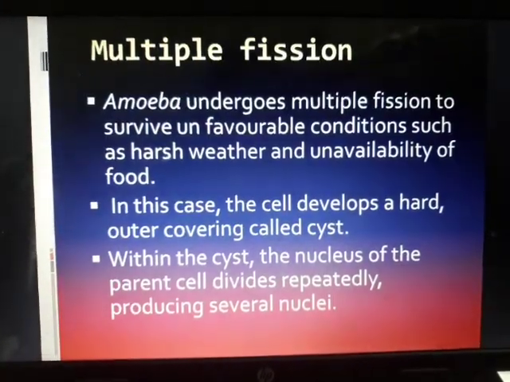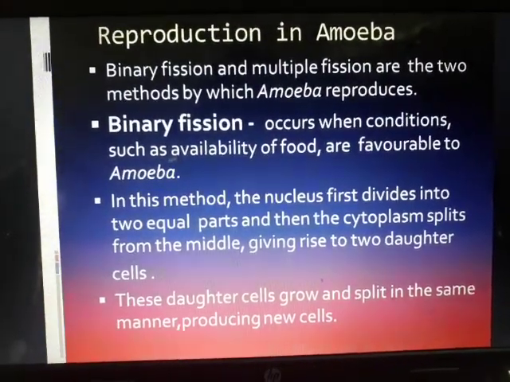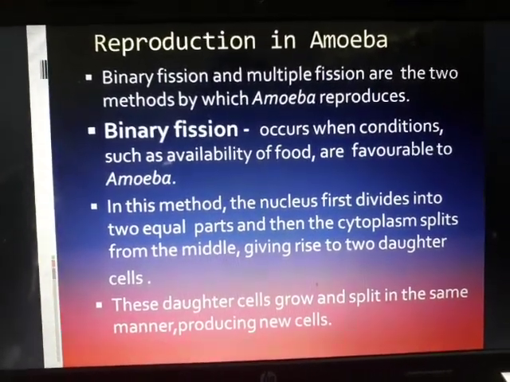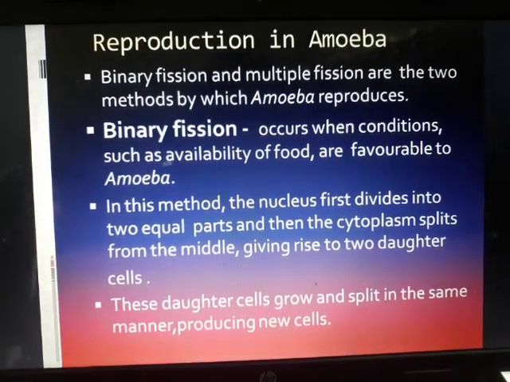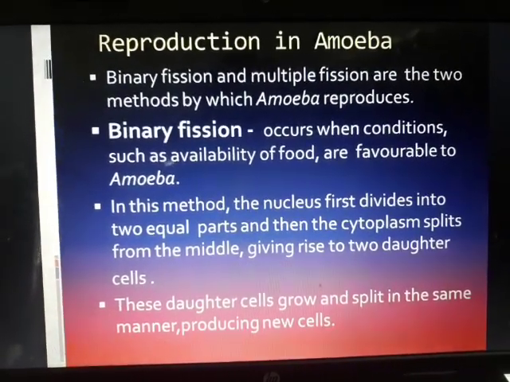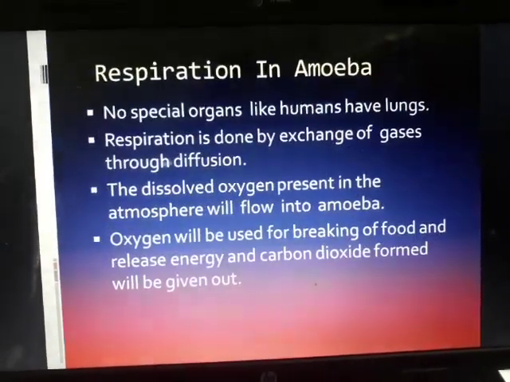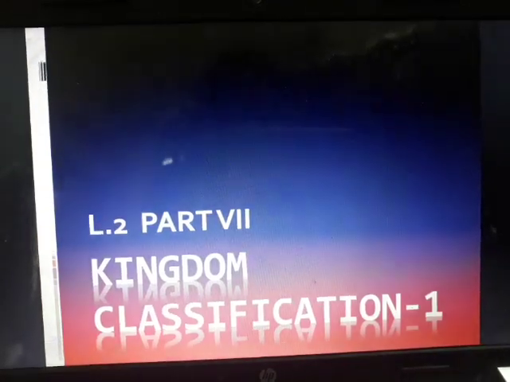I have covered very important topics, that is binary fission and multiple fission. Children, there are various steps involved, so I don't want to hurry to the next process or the next parameter, because there are two things in reproduction, binary and multiple, and then there is respiration that we have seen.